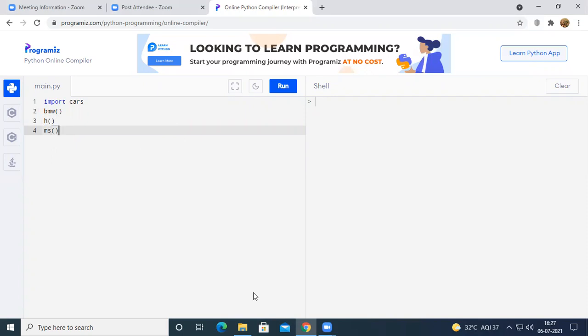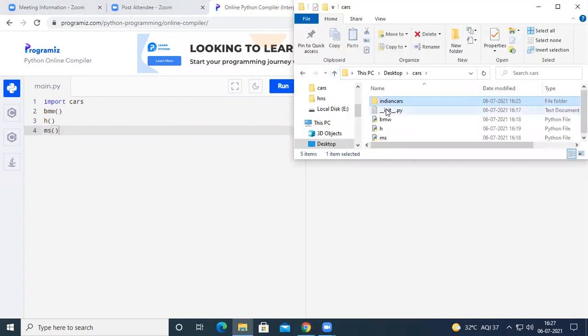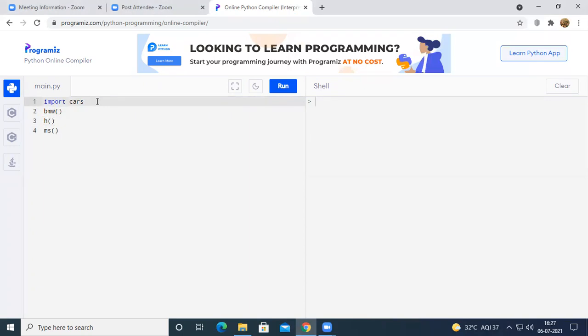But you cannot access Kia and Tata because Kia and Tata were placed in a sub package. If you want to access Kia and Tata, you have to provide one more statement, import cars.Indian cars. Now you can access Kia and Tata also.